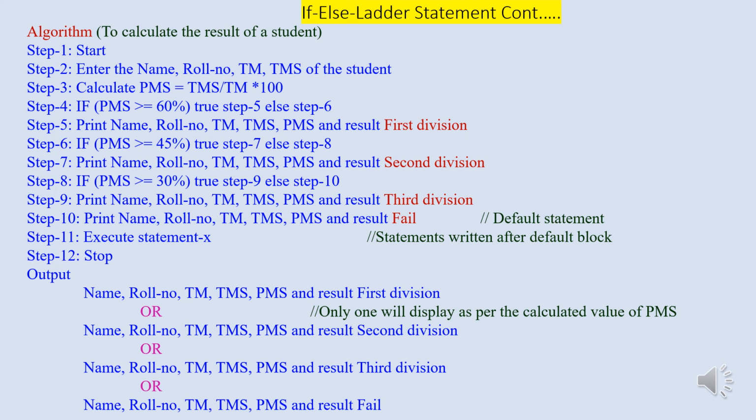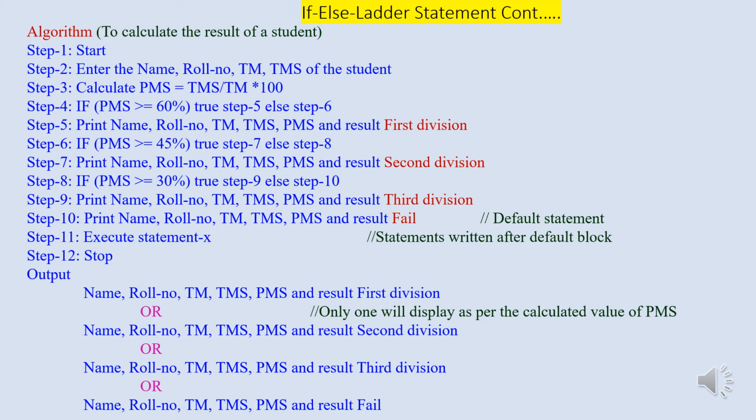Here, to understand the working of the if-else ladder statement, we have written the algorithm to calculate the result of a student. For this, first we have to enter the name, roll number, and total marks secured by the student. Then at step 3, we have to calculate the percentage of marks secured, that is total marks secured divided by the total marks into 100.